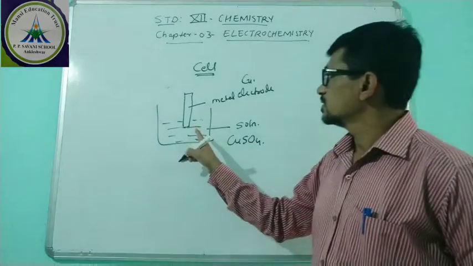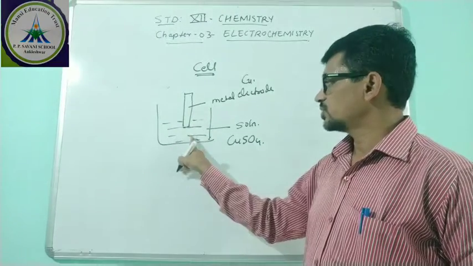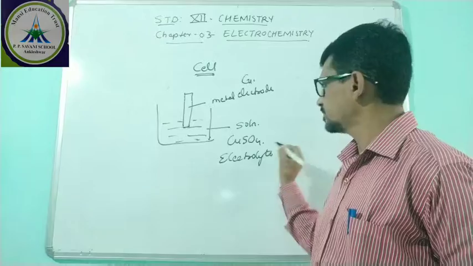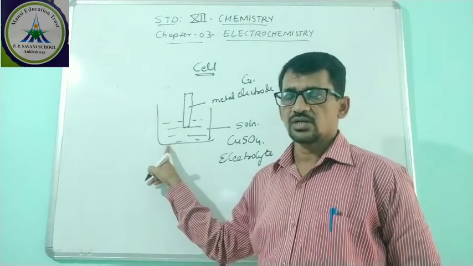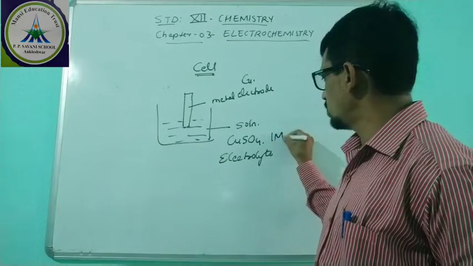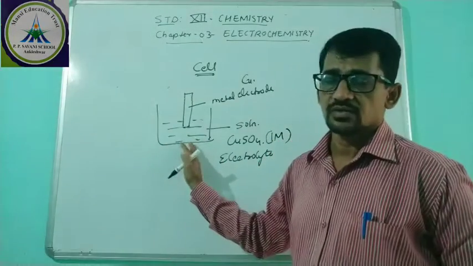Electrode and its solution, the electrolyte, is known as a half cell. Electrolyte means ionic solution, with concentration, suppose, equal to 1 molar. This is known as a half cell.